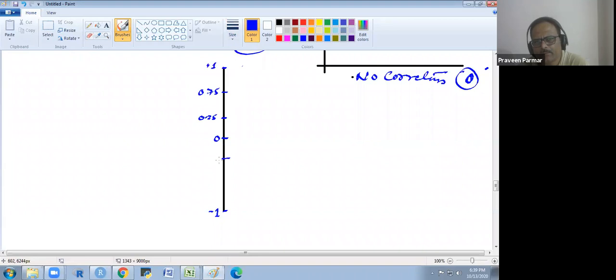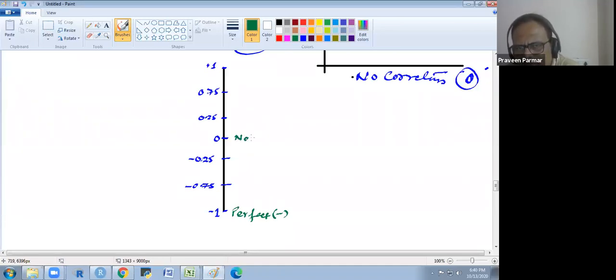And here we have -0.25, and here we have -0.75. -1 is a perfect negative correlation, 0 is no correlation, and +1 is perfect positive correlation.